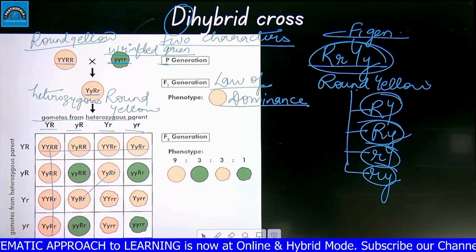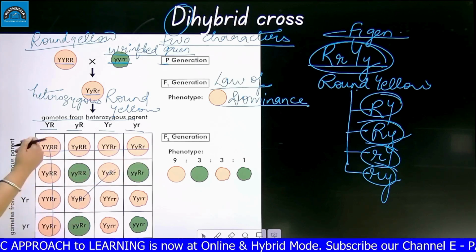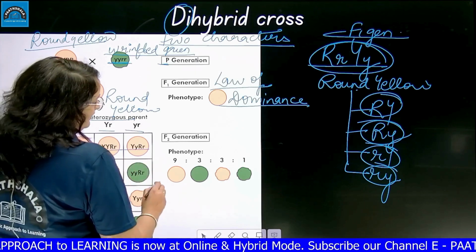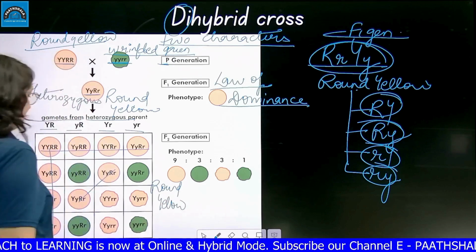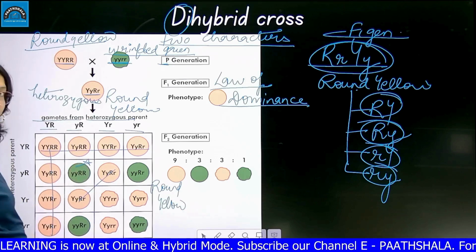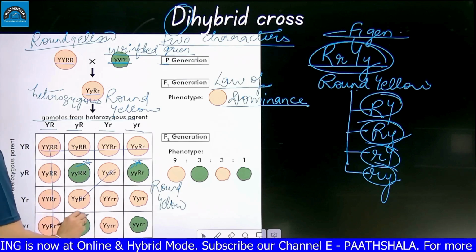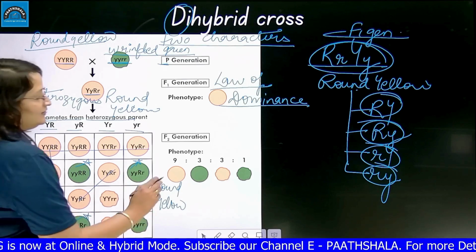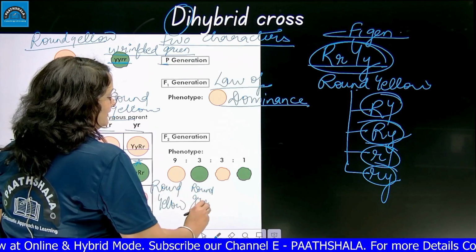So how many are there? 1, 2, 3, 4, 5, 6, 7, 8, 9. 9 were round yellow. Then 3 round green, so the shape was round, but the color was green.